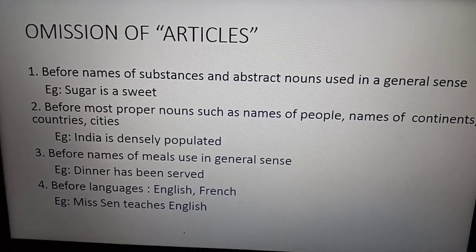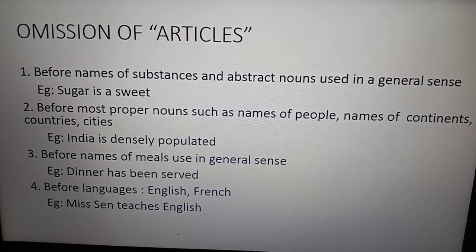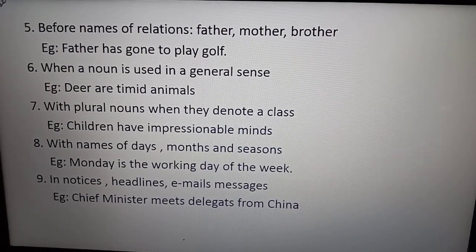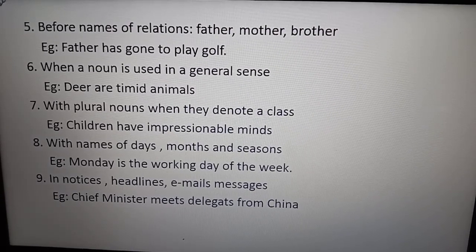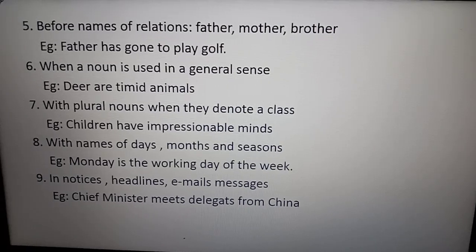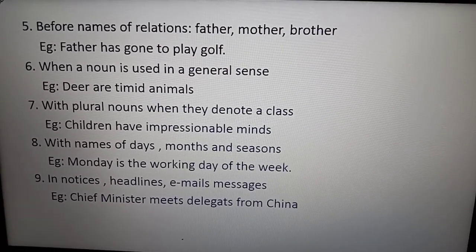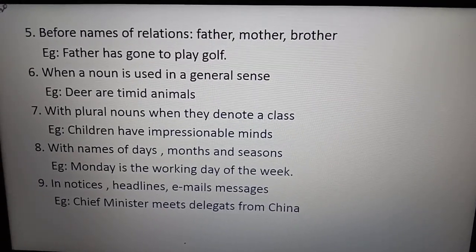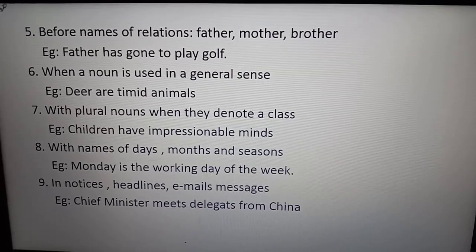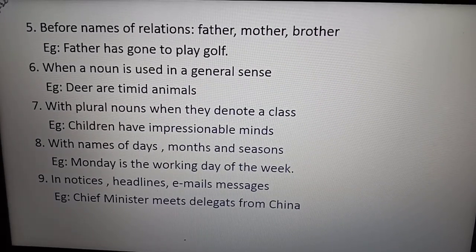So omissions of articles, where we don't use any types of article, definite or indefinite. Before names of relations, father, mother, no use. No need of a father, a mother. Father, mother, brother. Father has gone to play golf. Next is when a noun is used in a general sense. Deer are timid animals. So here in a general way we are using it, isn't that in a common way? It's not a particular animal we are talking about.